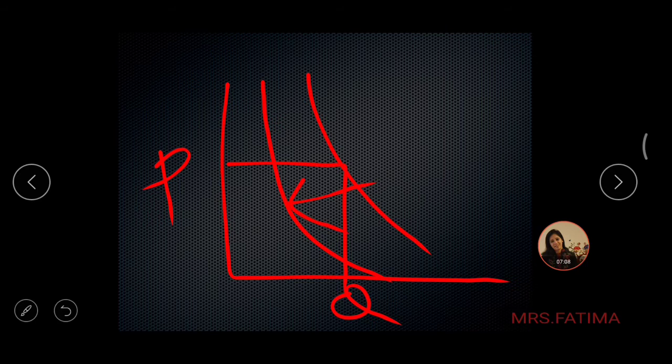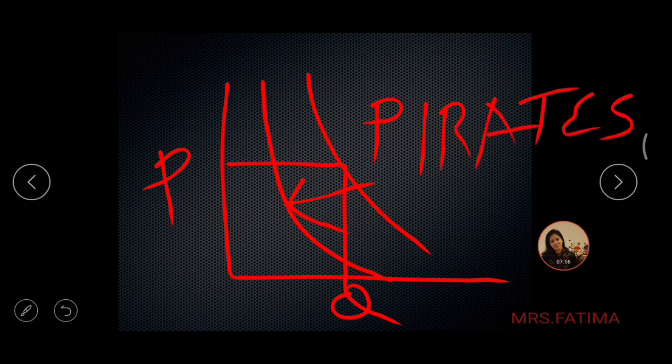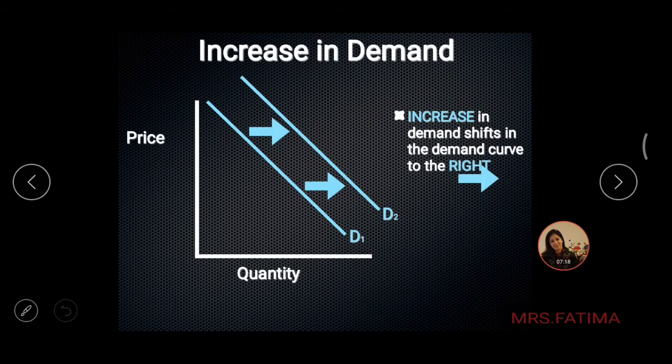So your price is not the determinant; it is one of the factors amongst these PIRATES which is the main determinant. Okay, so let us look. What do you mean by increase in demand? It refers to the change in demand at a given price. It means that in this case, price remains the same, but due to some other favorable changes amongst those PIRATES factors, demand is increasing and the demand curve is now shifting towards the right of the original demand curve.